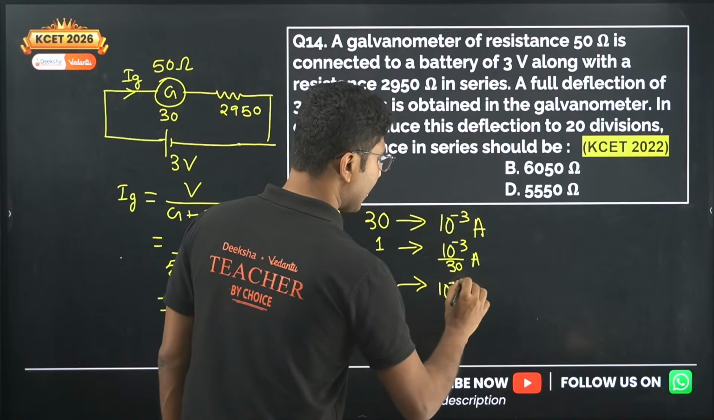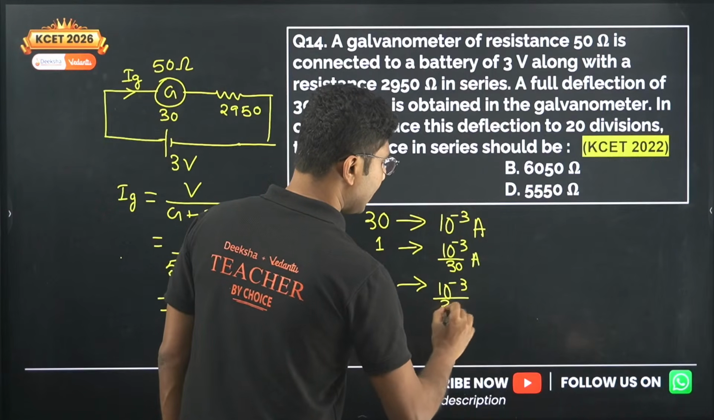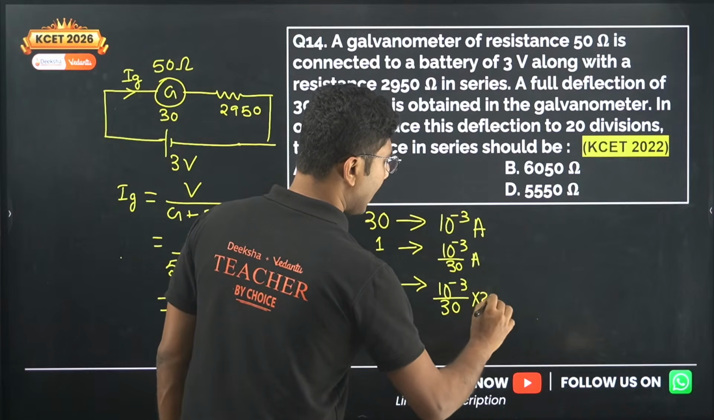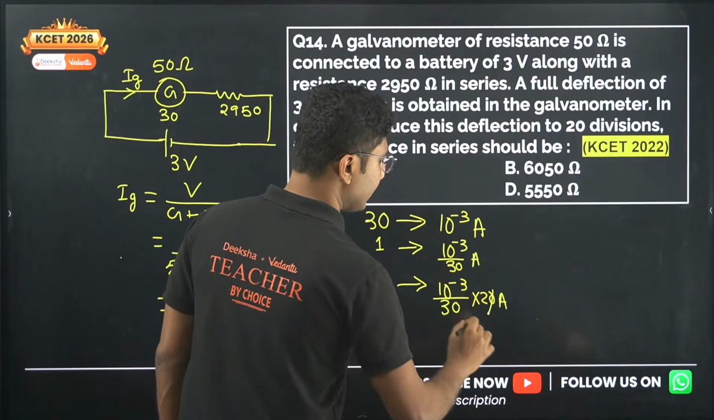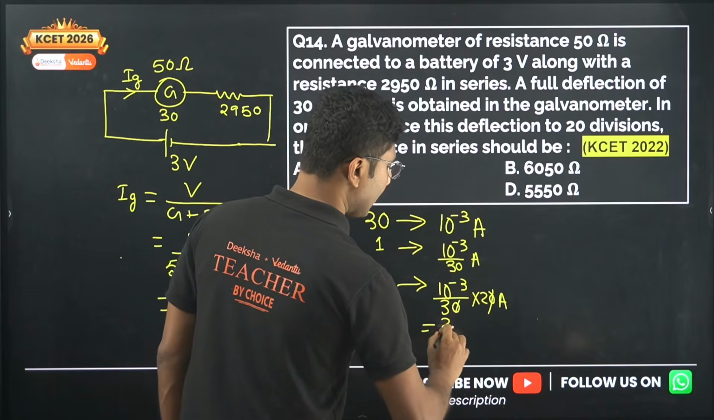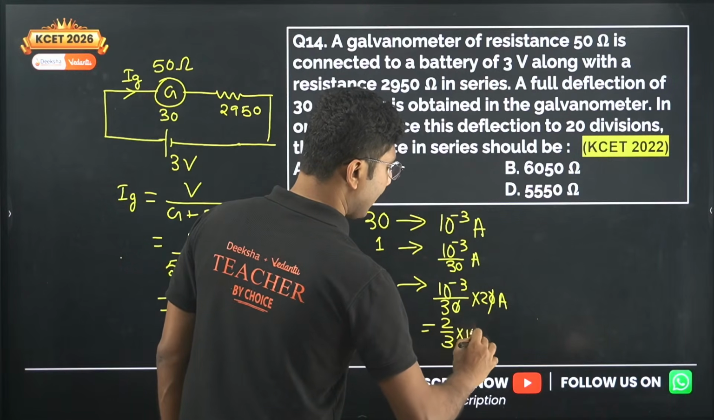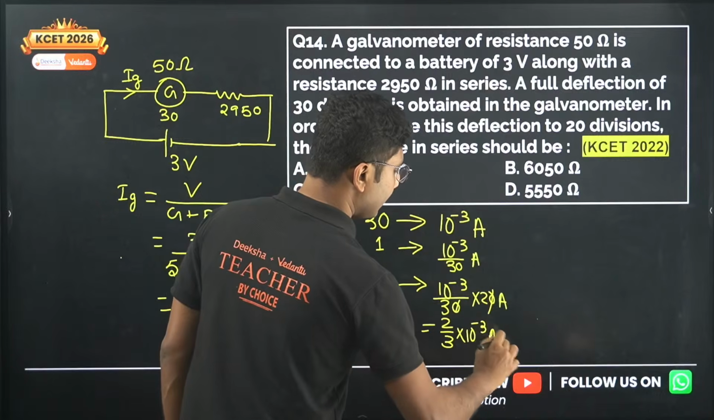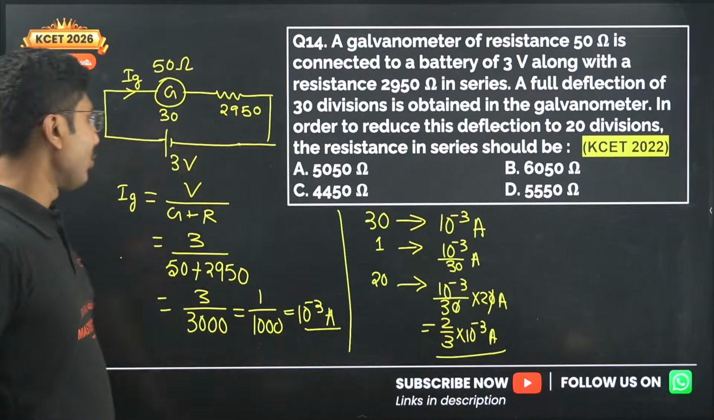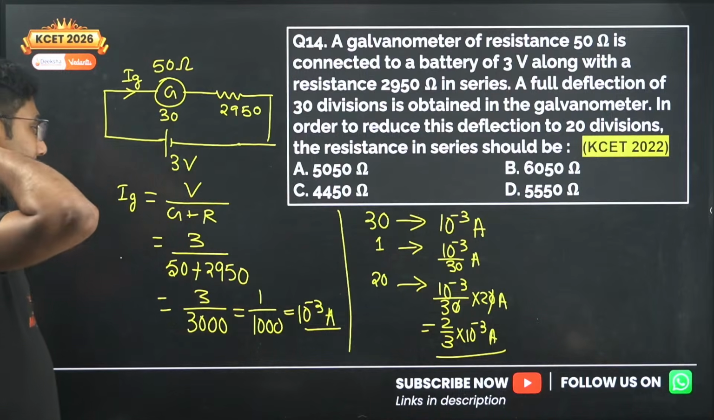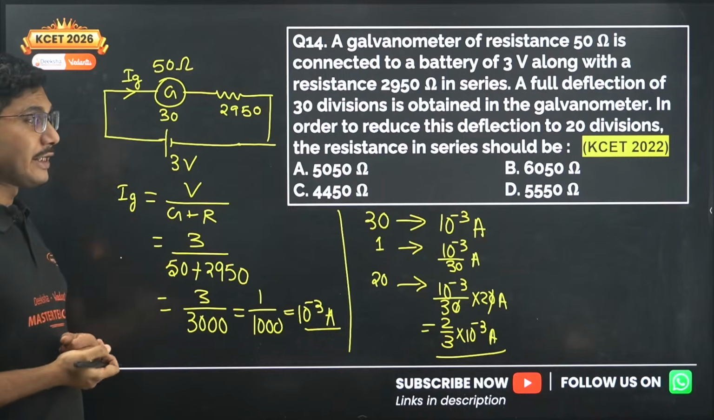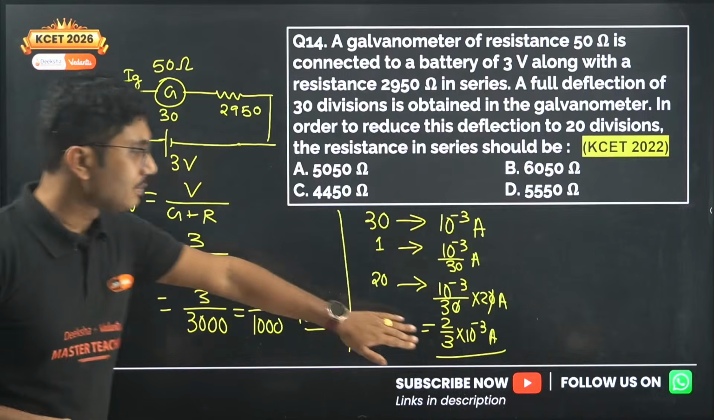We require 10 to the power of minus 3 divided by 30 into 20 ampere. Okay, so the zeros cancel and we get 2 by 3 into 10 to the power of minus 3 ampere current. So this much current we require, by changing the galvanometer resistance.